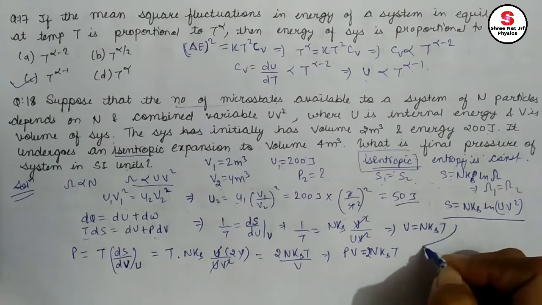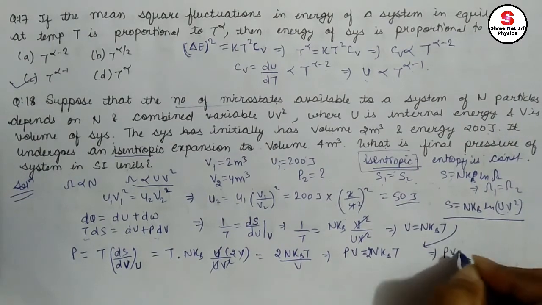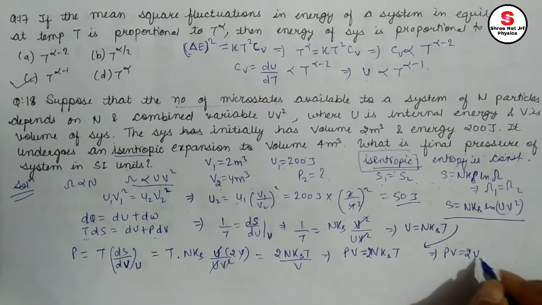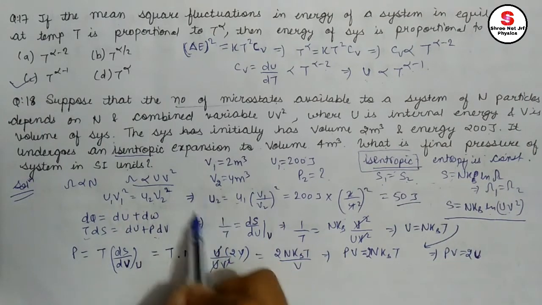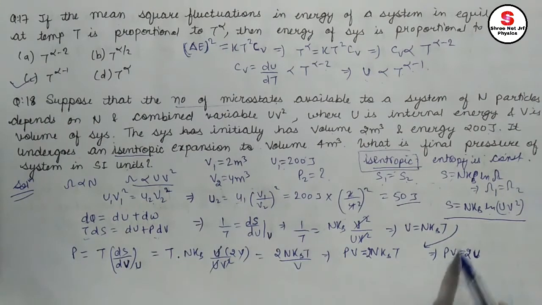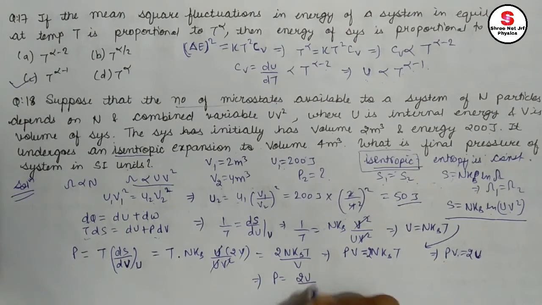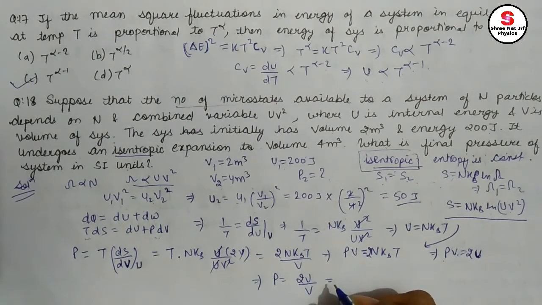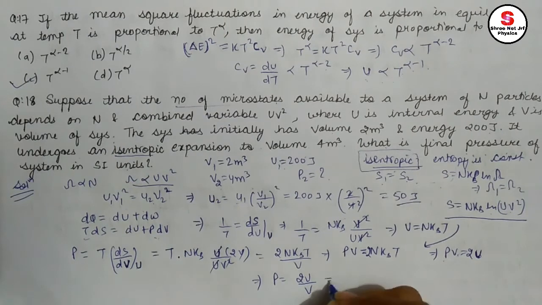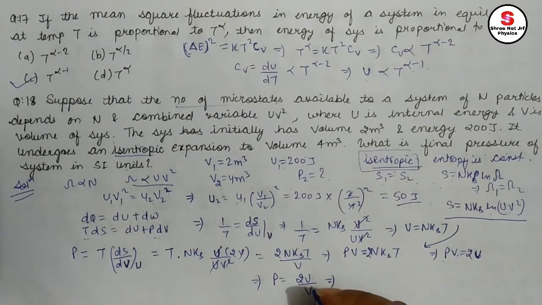Now using this here, I can write PV equals 2U. Why did I do all this stuff? What was the need? Because I calculated U2, and I know V2, so I can easily calculate P2. This implies that P equals 2U divided by V. I don't require initial pressure here. You can directly solve using this equation. No need to go for different constant equations at all. Just solve using this. P equals 2U by V.